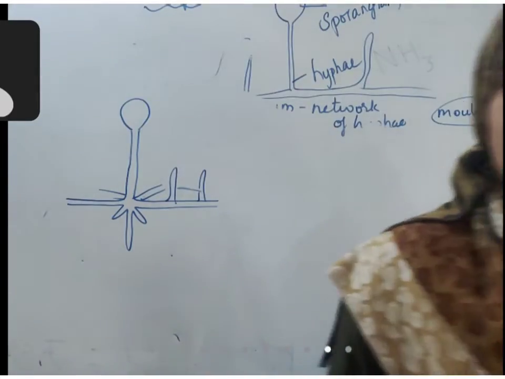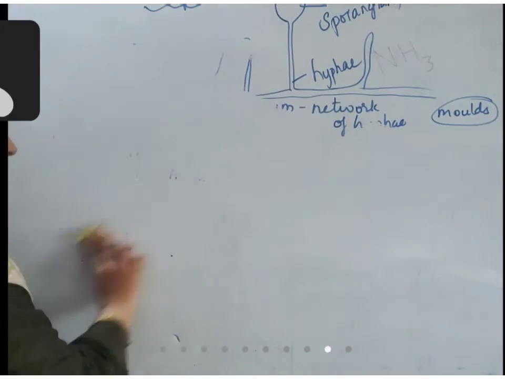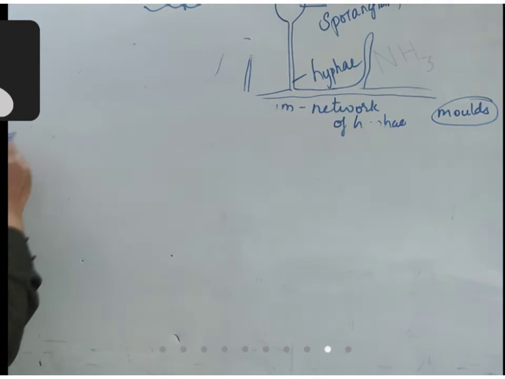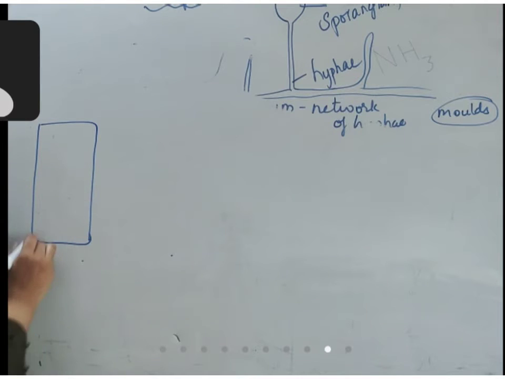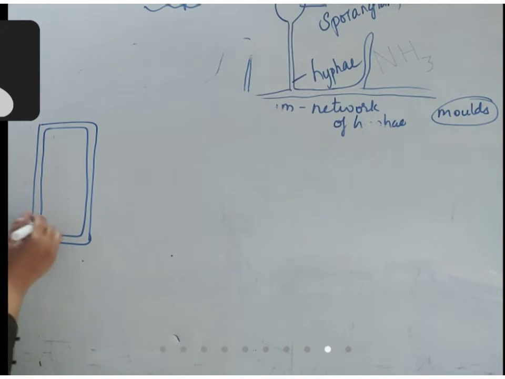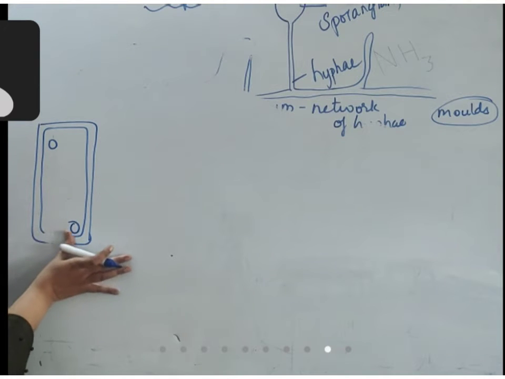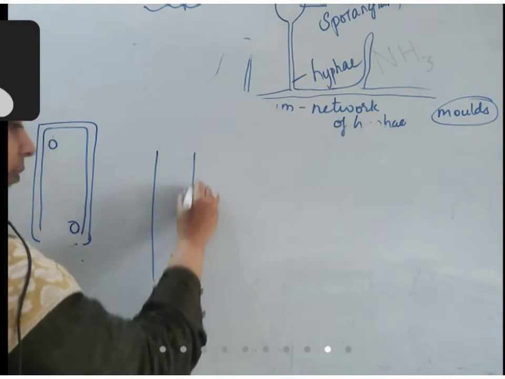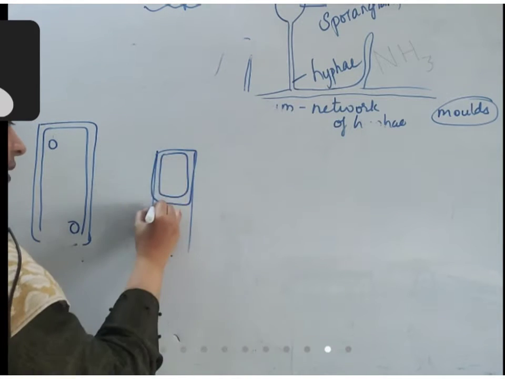They completely form a mesh-like structure to form the complete fungus. Okay, so structurally these are different. If you see the internal structure of these cells, each cell has an outer cell wall that is made up of chitin, and the inner cytoplasm is present, which is granular. Inside this, sometimes there is a single nucleus, sometimes more than one nucleus is found. When it has more than one nucleus, if you take one mycelium like this, it is one cell. This is one cell.